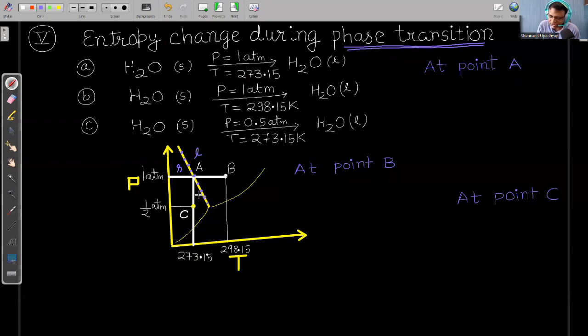So here what we are discussing कि यहाँ पे जब हम normal conditions में melting point पे melt कर रहे हैं, so there is an equilibrium between solid and liquid state, and pressure and temperature is also constant here, right? So when we use Gibbs free energy, we are writing delta G of the process is equal to delta H minus T delta S. At equilibrium, delta G is equal to 0. So from there I can write that entropy change of this is equal to enthalpy change of the process divided by temperature.